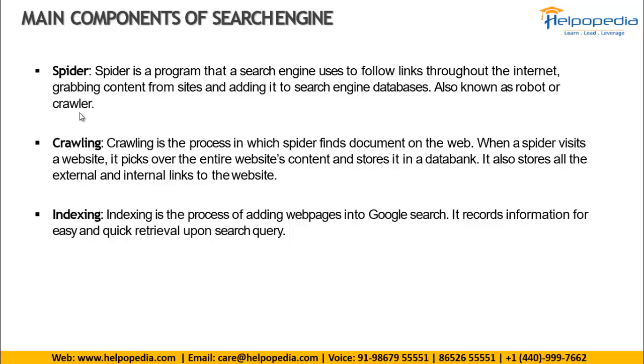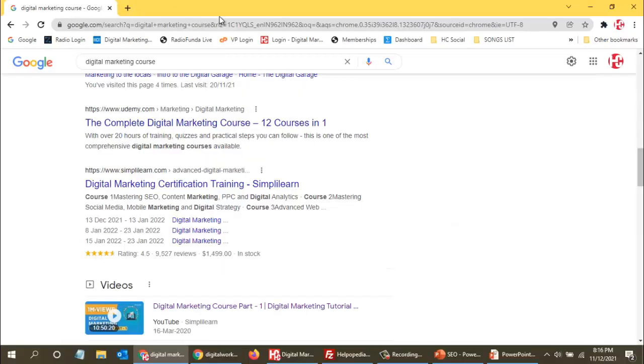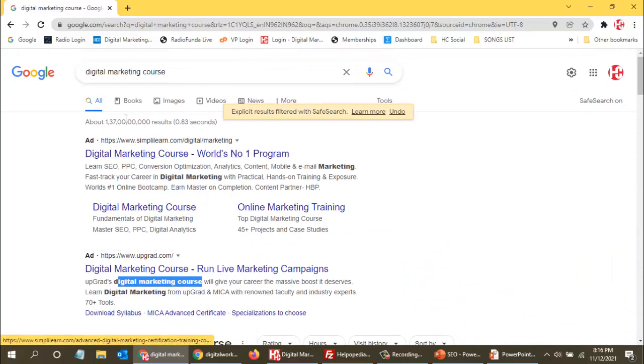Now if a person searches for a digital marketing course, all the websites which have done the best search engine optimization will be arranged in a particular order, so that this website is displayed at the top of the results, then second position, then third, fifth, sixth, seventh, like that. Millions and trillions of results. See over here, if we go to Google, we can see how many results there are for this particular keyword, and these are all arranged in a particular order.